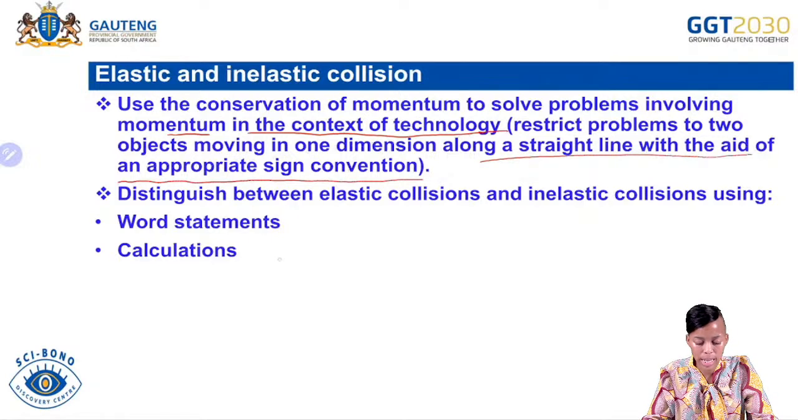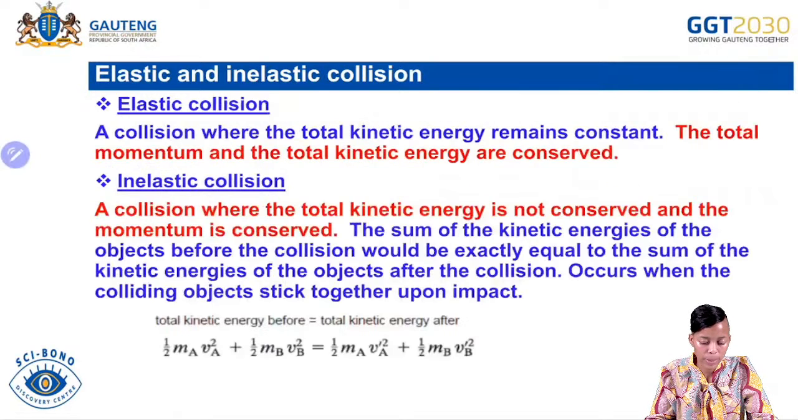So this is just in terms of the examination guidelines. What you need to know, it says, is that you need to distinguish between what? Elastic collision and inelastic collision, using word statements and also using calculations. Okay, so for an elastic collision, it says it is a collision where the total kinetic energy remains